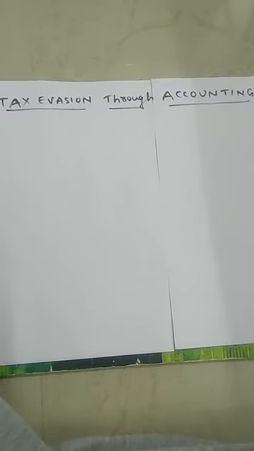So some people don't record the transactions in the books, and they need not pay tax on that transaction. This is the way some people follow in accounting to evade the tax.